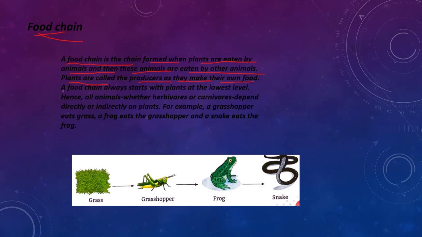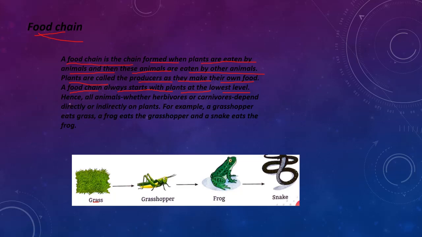A food chain always starts with plants at the lowest level. Plants are the only ones that make food in the world. Animals and human beings are dependent on plants. Plants make their own food, but human beings and animals take help of plants.